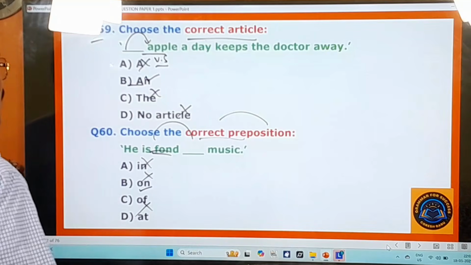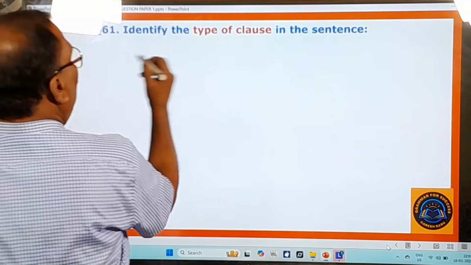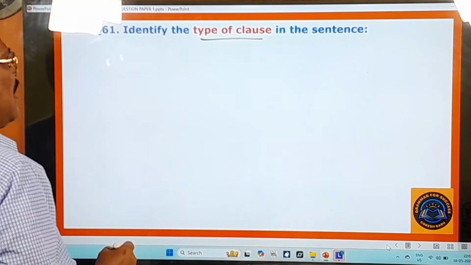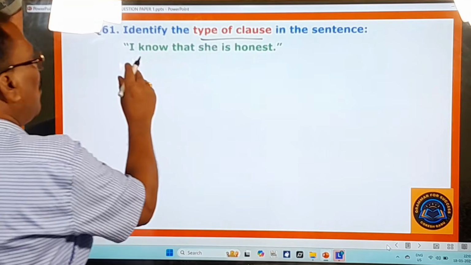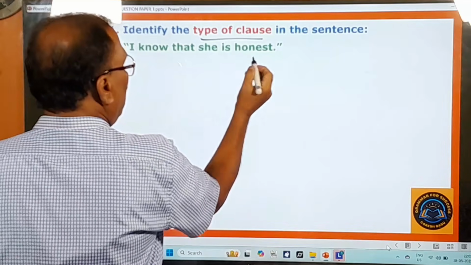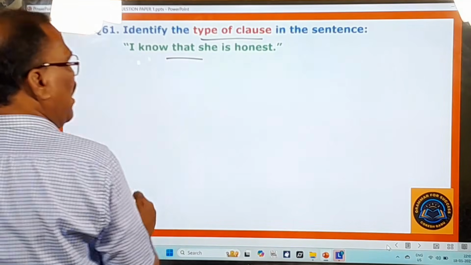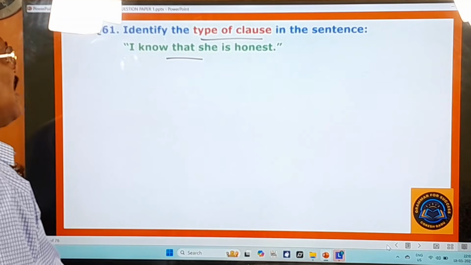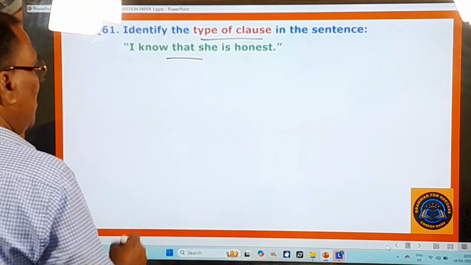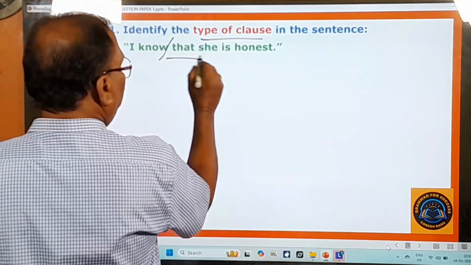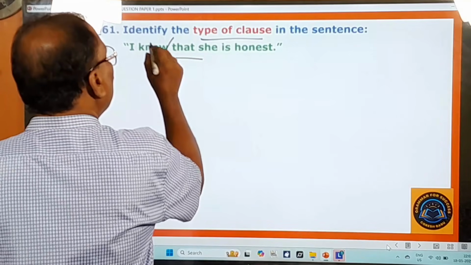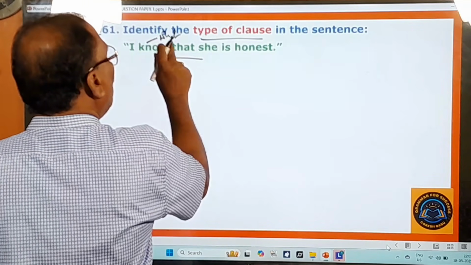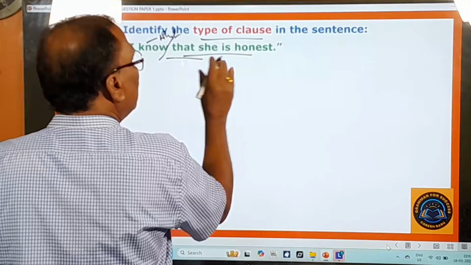You move on to other questions. 61st question, identify the type of clause in the sentence. So here, I know that she is honest. So this is a sentence, and what type of clause is there in that sentence? So here, this is the clause. I know what, you question the verb with what? I know what, that she is honest.